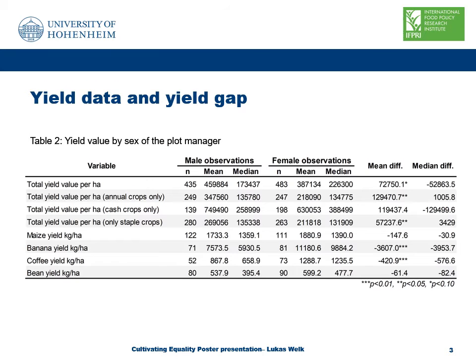On this slide you can see different approaches estimating the yield gap. For instance, we tried the total yield value per hectare, which we found significant. The total yield value per hectare for annual crops, cash crops, and staple crops, where annual crops and staple crops were significant as well. However, women produced more banana and coffee.